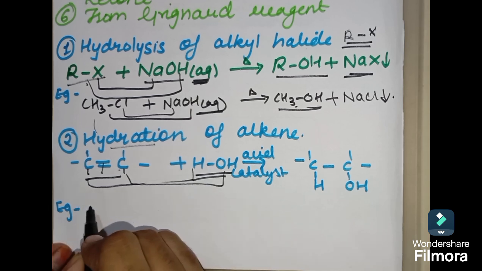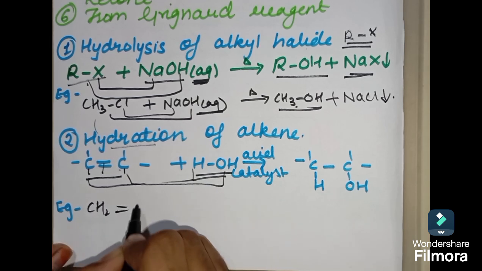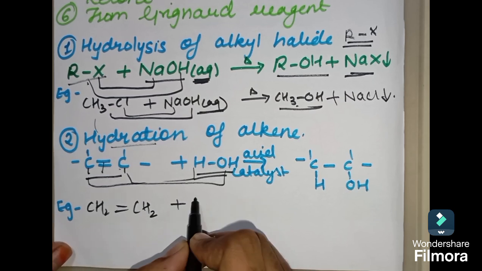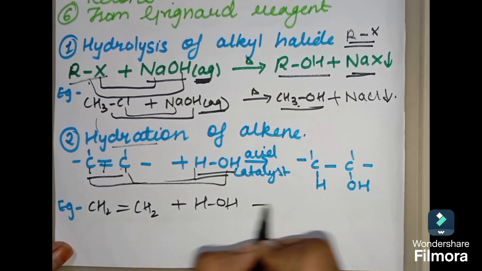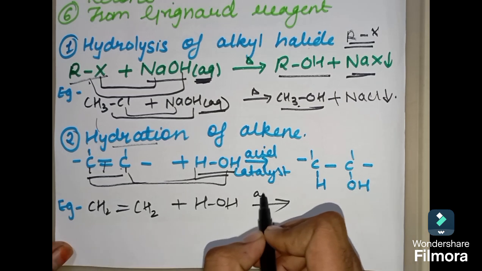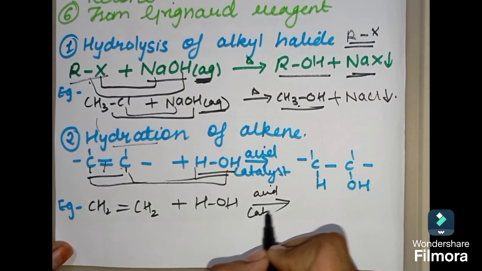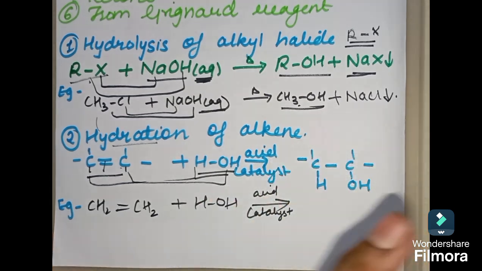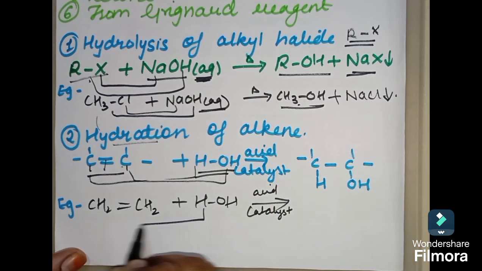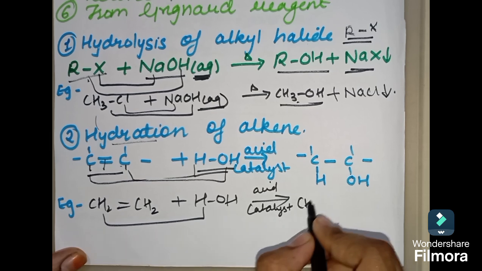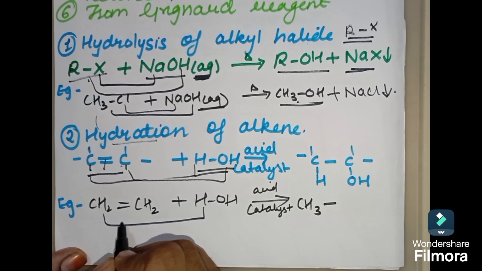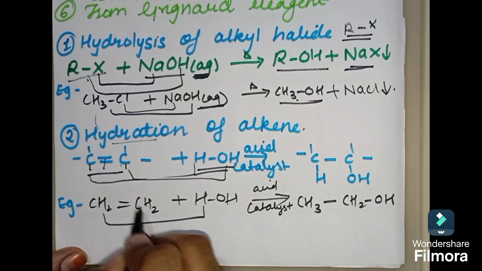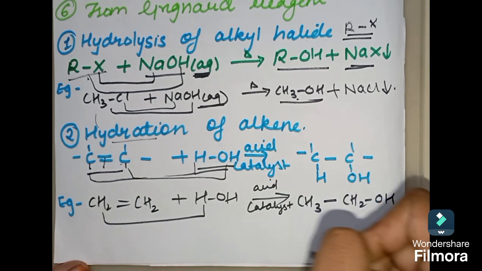Now let us see one example. I'm taking the easiest example, that is ethene or ethylene, and I'm taking HOH over here, that is water, and here any acid catalyst. If you can't remember any acid's name, then you can simply put this acid catalyst over there. So now what will happen? This H will get attached to the CH2, it will become CH3. The bond is broken, right? And then CH2OH will get attached to it, and here from ethene I have got ethanol.